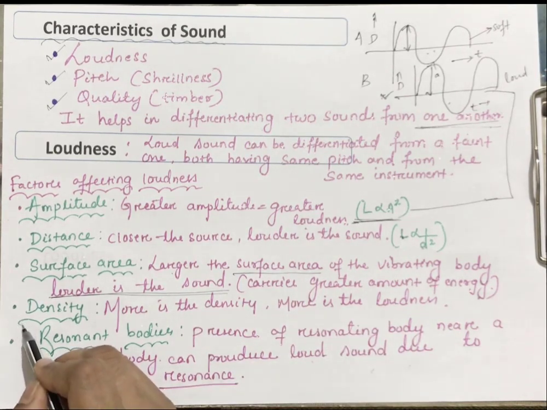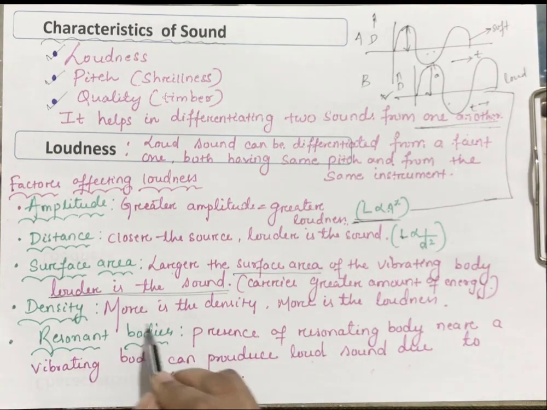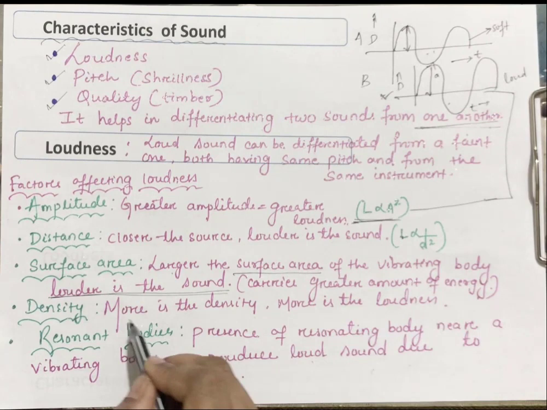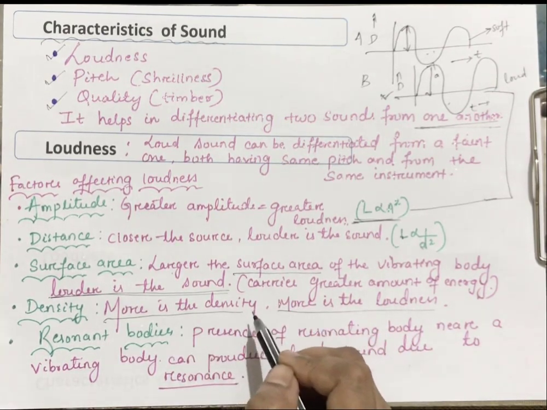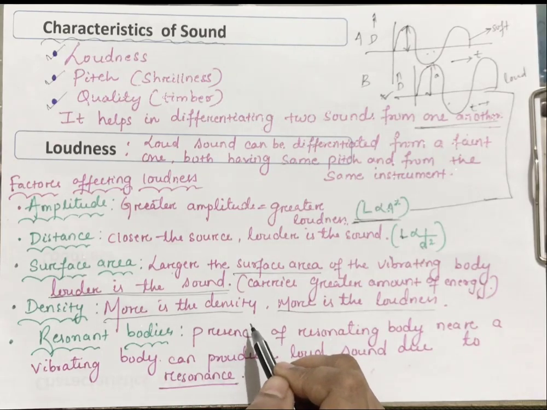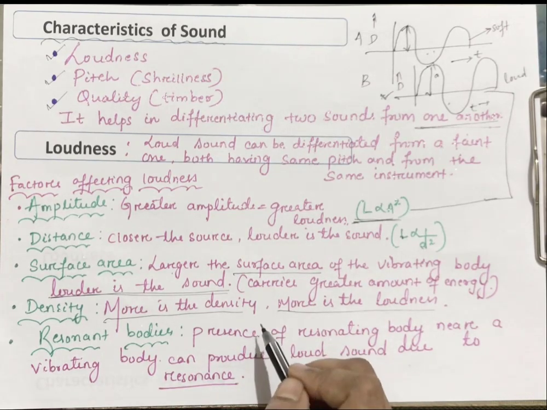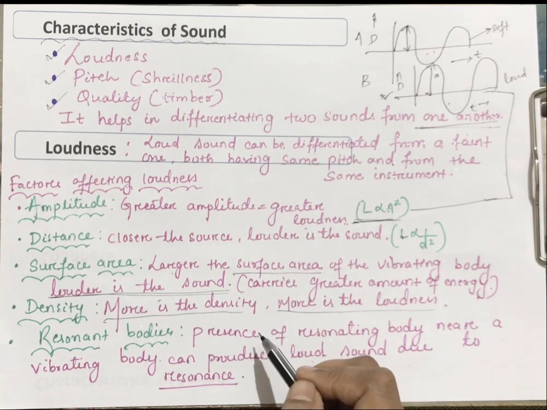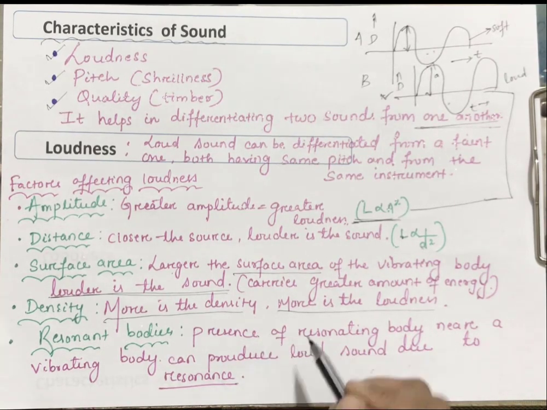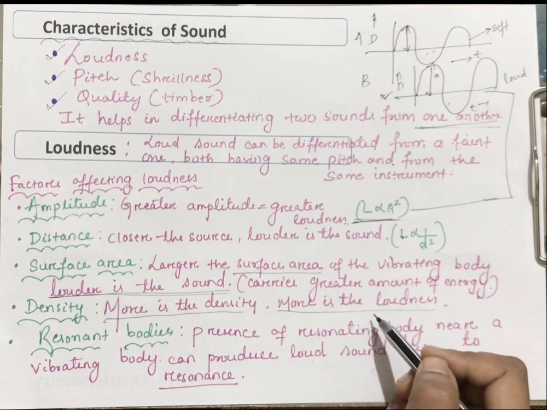Next factor is density. More is the density, more is the loudness. Why? Because if more is the density, then the number of particles present will be more, and we know that sound needs particles as a medium for propagation. So we can hear louder sound.